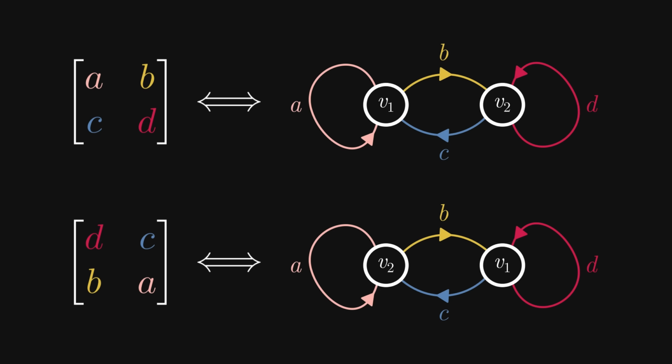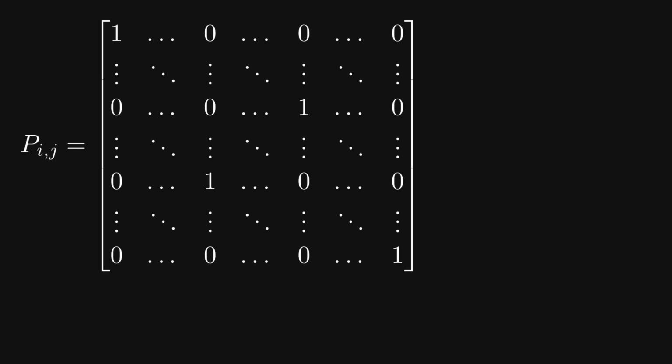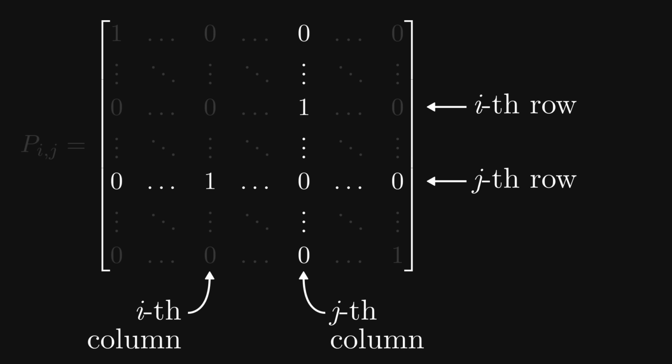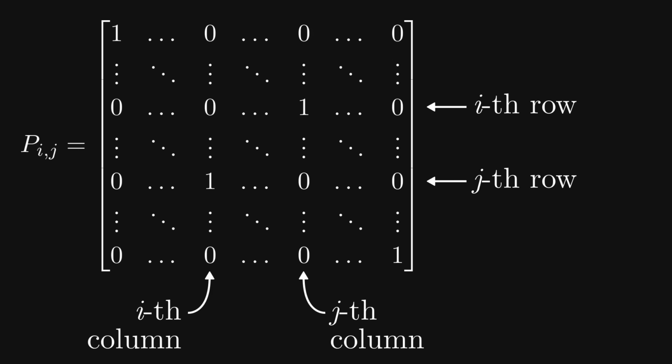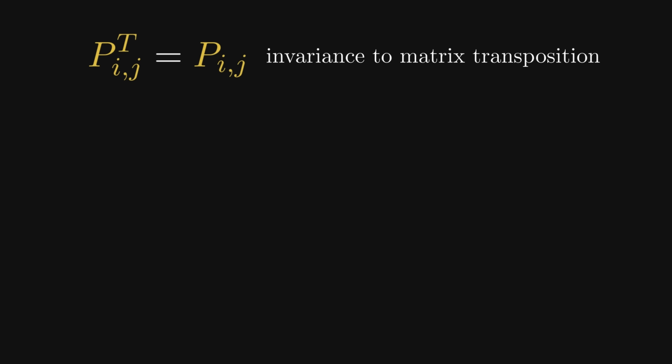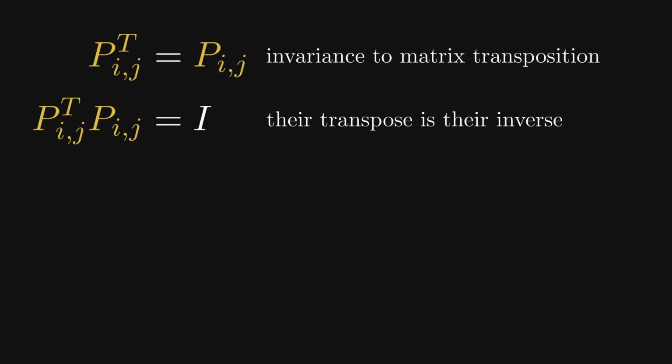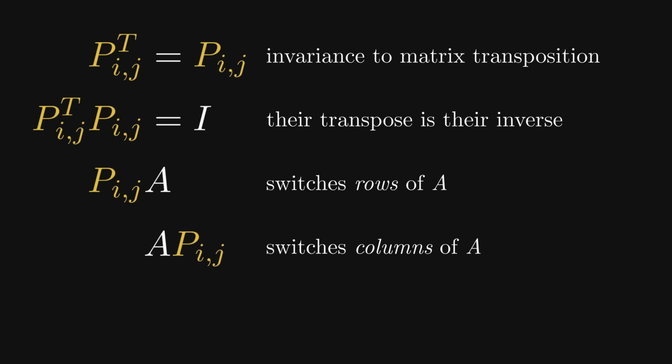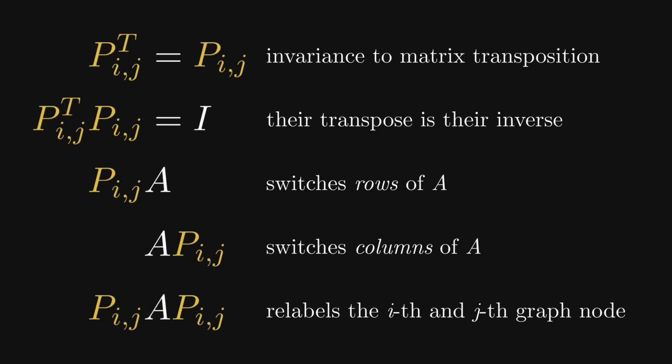A similar phenomenon is true in the general n by n case. Here we define the so-called transposition matrices P_{i,j} by switching the ith and jth rows of the identity matrix. Transposition matrices have a number of pleasant properties. They are invariant to matrix transposition, their transpose is their inverse, and most importantly for us, multiplying with them from the left switches rows, multiplying with them from the right switches columns, and doing a similarity transformation with them switches the labels of two nodes in the corresponding graph.